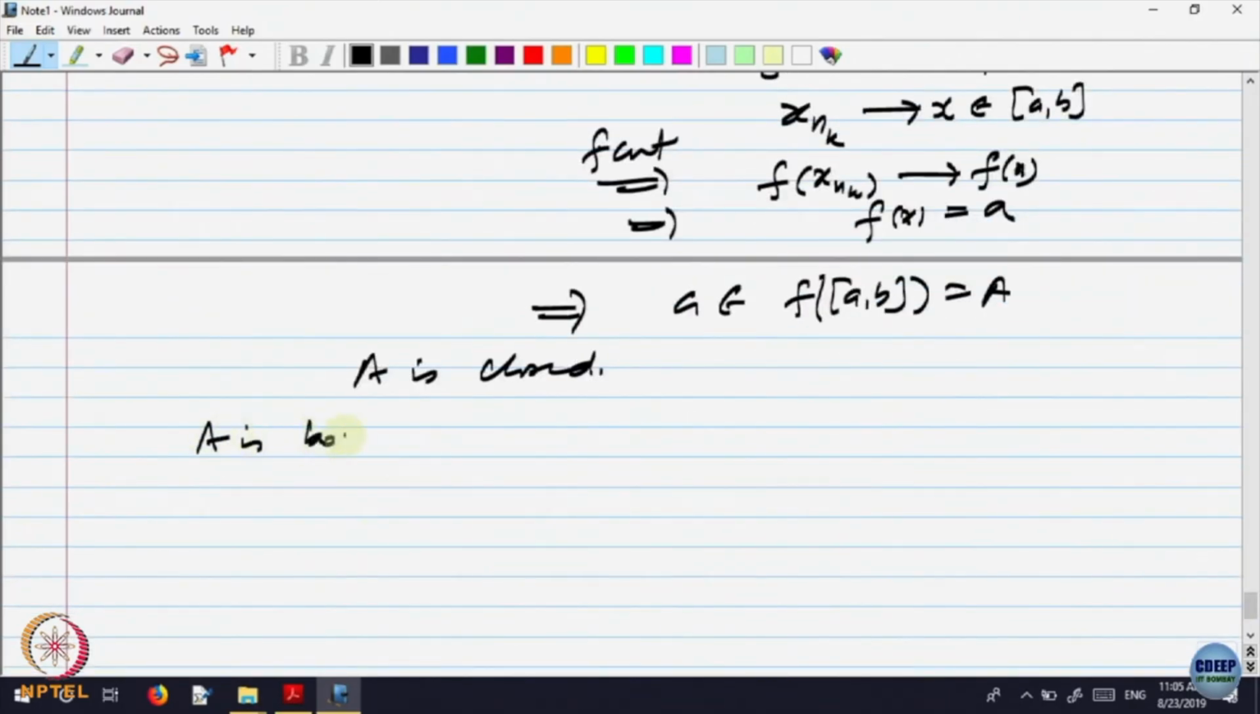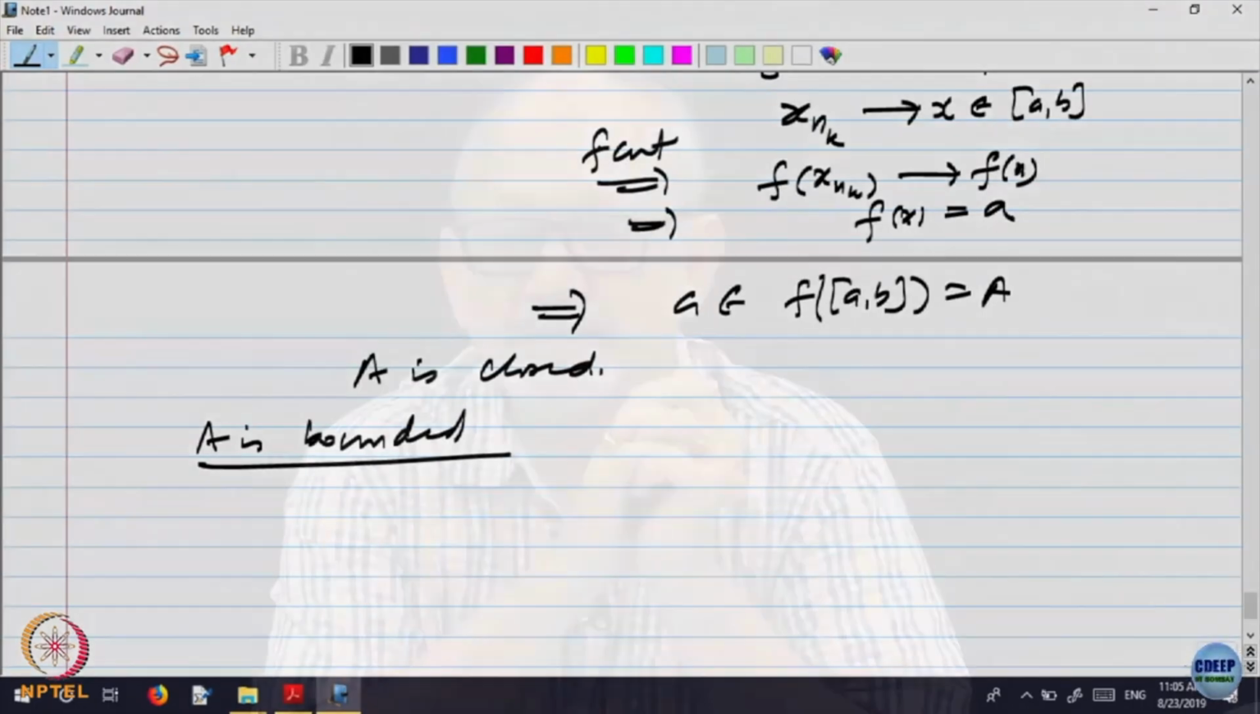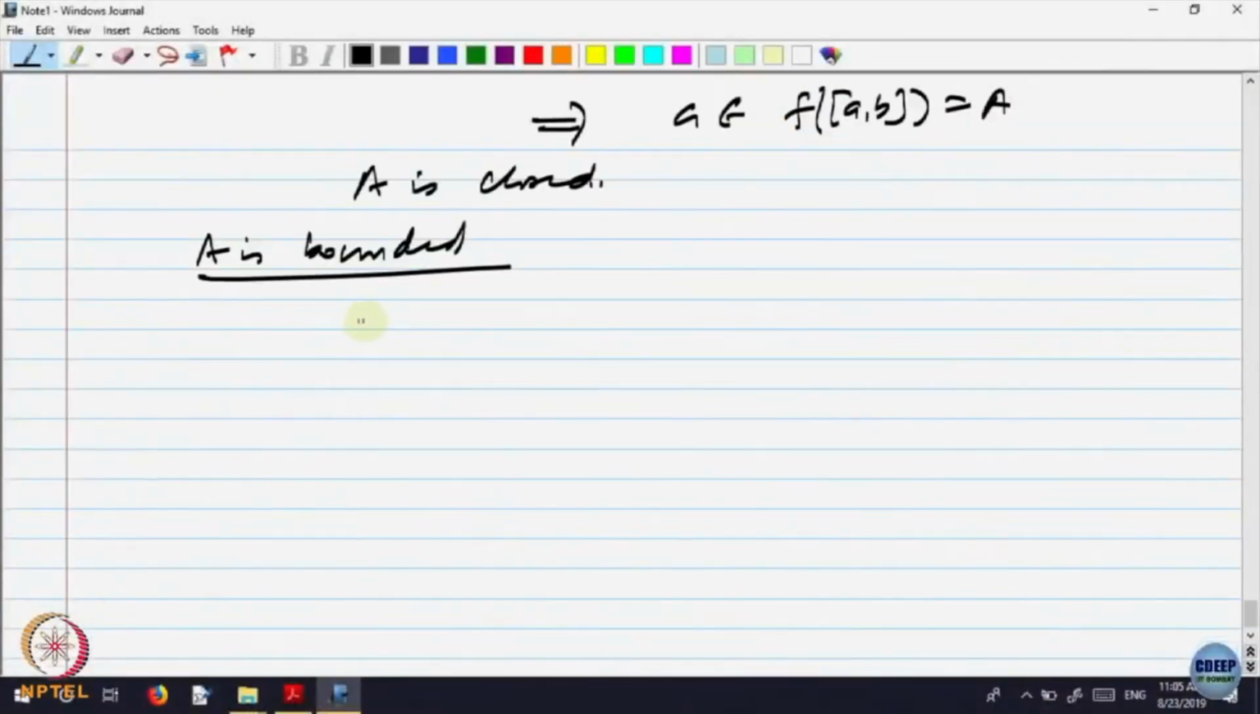Now A is bounded. I have already shown it is closed. We have to show A is bounded. The range of a function on the closed bounded interval [a,b] has to be an interval, we already know. It has to be a closed interval, we know. We only want to show it is bounded, right? If the range of a function is not bounded, it means in the range there are points where you can go away and away from something, right? So let us write: A is bounded, suppose not.